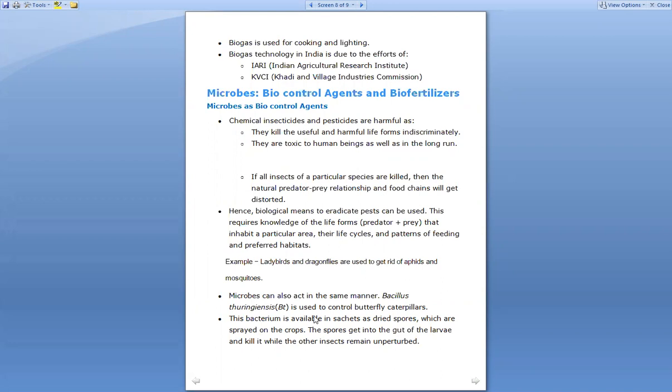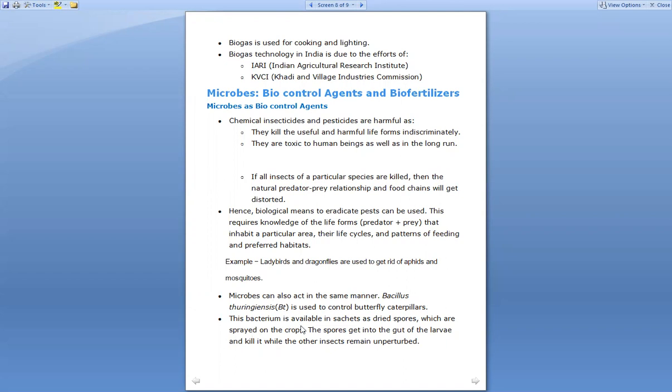So when an insect is infecting that cotton, whenever they eat it, it goes inside the gut of the insect, and in the gut it gets activated, and upon activation, it produces the toxin. And when the toxins are produced, the particular insect is killed. So this way the microbes can be used to control particular insects, right?